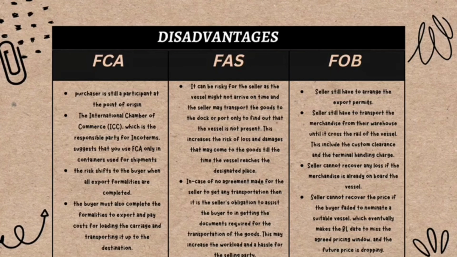Moving on to Free On Board Incoterm disadvantages. Sellers still have to arrange the export permits. Sellers still have to transport the merchandise from their warehouse until it crosses the rail of the vessel. This includes the customs clearance and the terminal handling charge. Seller cannot recover any loss if the merchandise is already on board the vessel. Seller cannot recover the price if the buyer failed to nominate a suitable vessel, which eventually makes the BL date miss the agreed pricing window, and the future pricing is dropping.